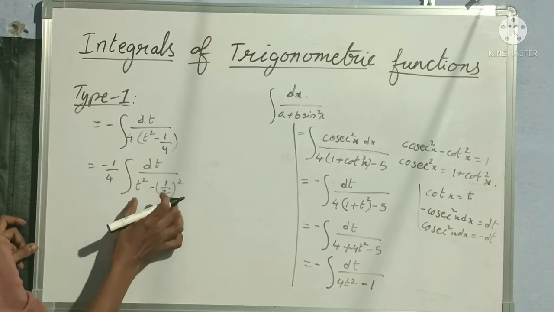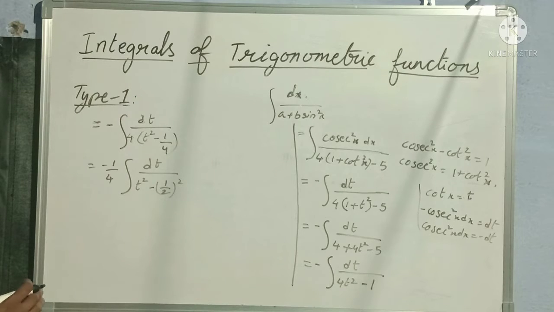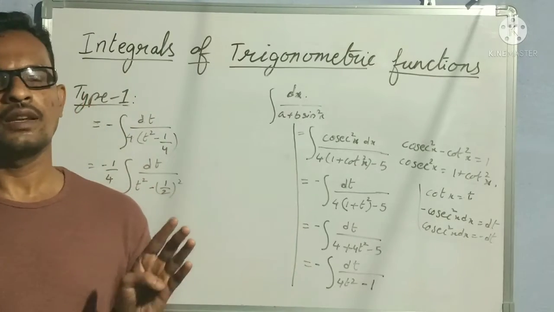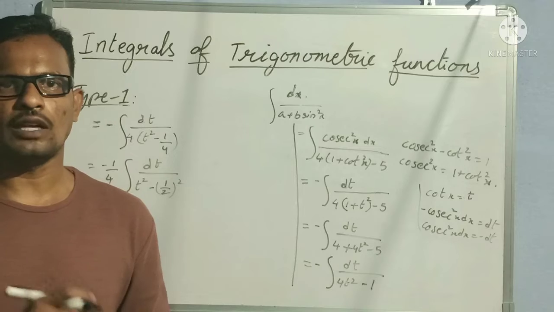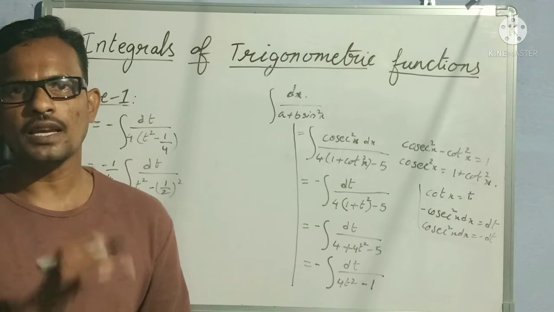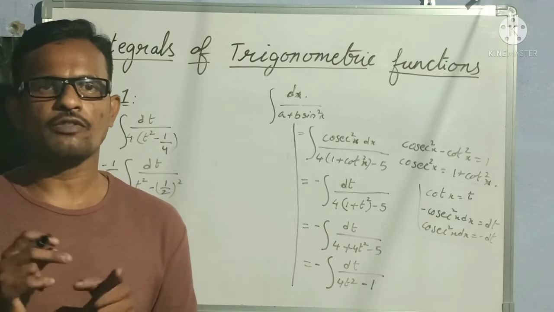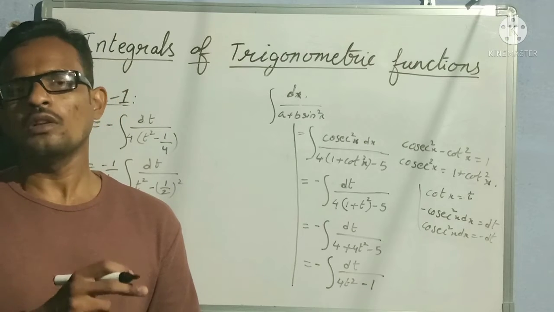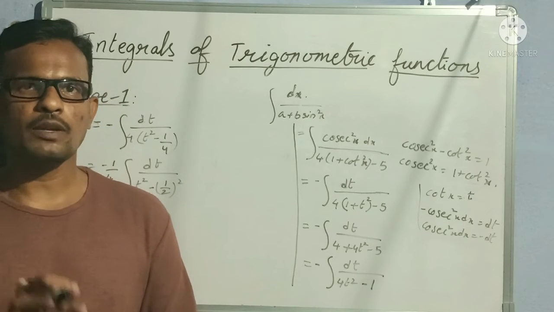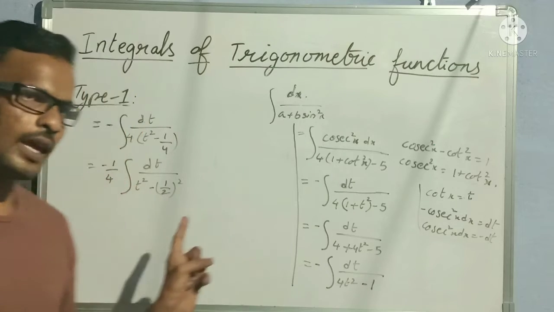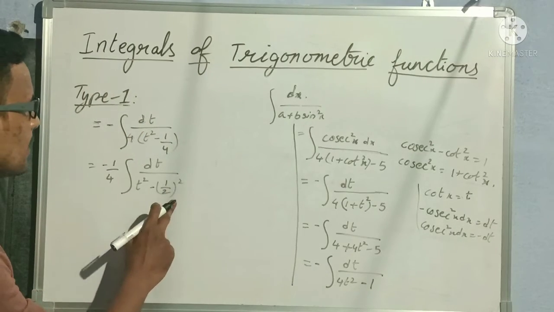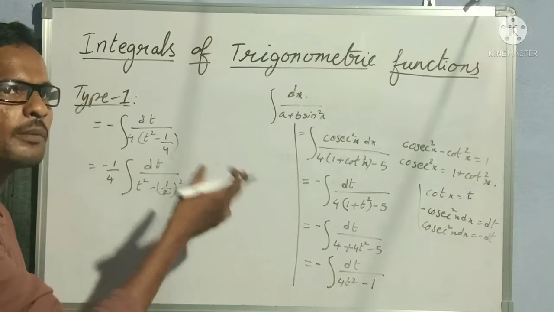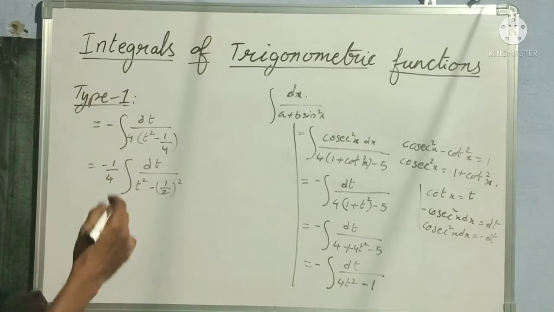Yes. So now I am getting a general formula, that is integration by partial fractions. We have 2 formulas. Integral dx by a square minus x square is equal to 1 by 2a log of a plus x by a minus x plus c. That is the first formula. If not, integral dx by x square minus a square is equal to 1 by 2a log of x minus a by x plus a plus c. So this is of the second type, right? Integral dt by t square minus a square, that means x square minus a square, is x minus a by x plus a. That formula we have to use here.